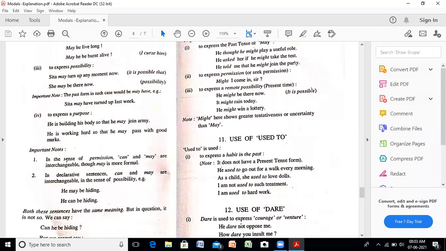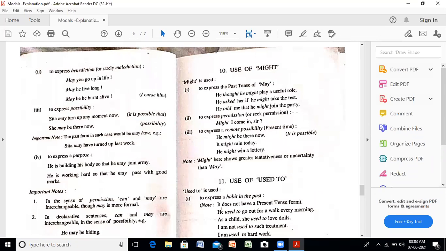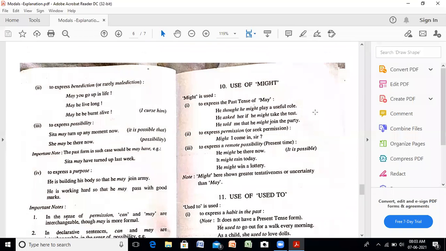Coming to the next form, use of might. Chahat beta, wait kariye. I'll take your problems at the end. Let me first finish it. Lower your hand. Might is used to express the past tense of may.